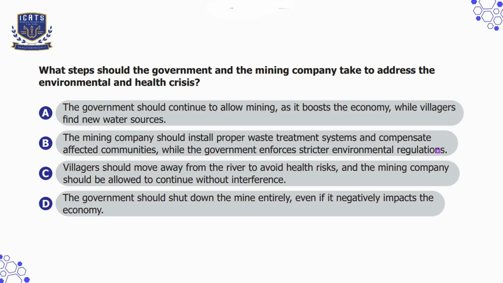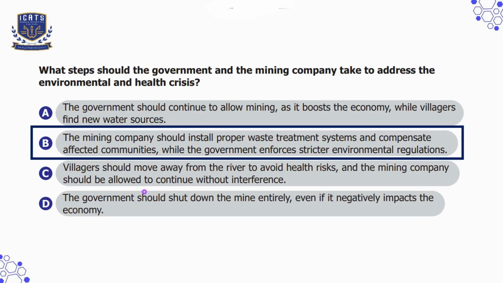Option C is villagers should move away from the river to avoid health risk, and the mining company should be allowed to continue without interference, which is not correct because it ignores the company's responsibility for pollution. Option D is the government should shut down the mine entirely, even if it negatively impacts the economy, which is wrong because balance is needed. Regulations and waste treatment can allow mining to continue responsibly. So, here option B is the most optimal option.